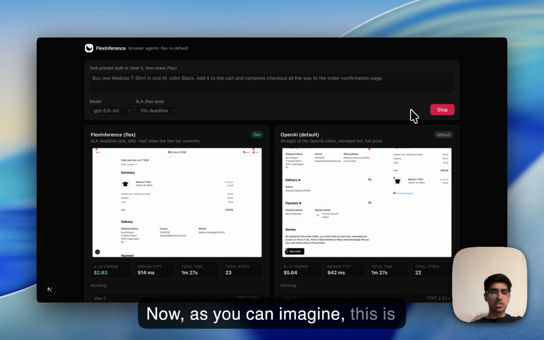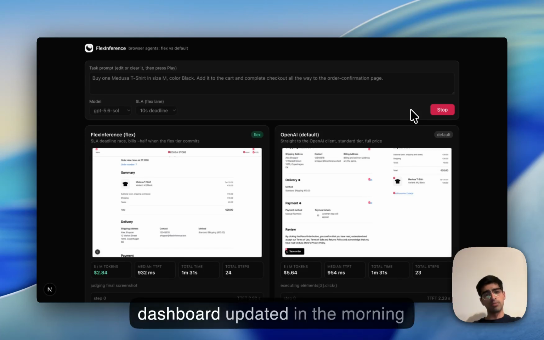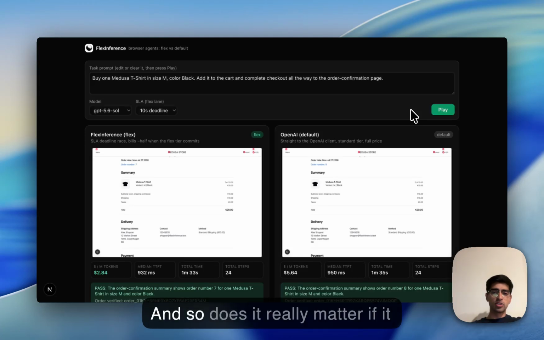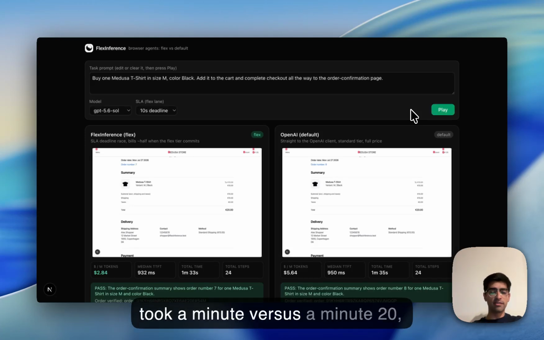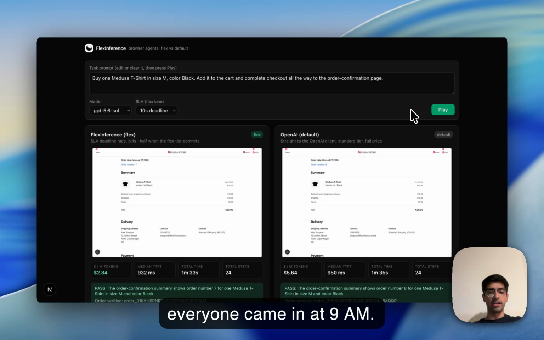Now, as you can imagine, this is great for data pipelines where you might need a report or a dashboard updated in the morning with some LLM enrichment. And so does it really matter if it took a minute versus a minute 20 in the morning before everyone came in at 9 a.m.? Now it's completed and we can compare.